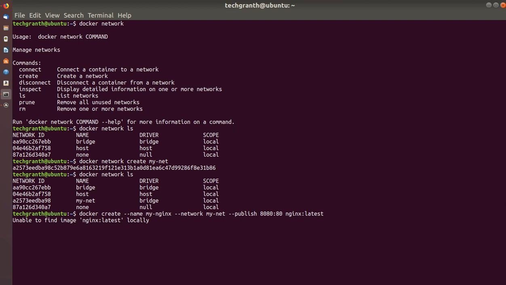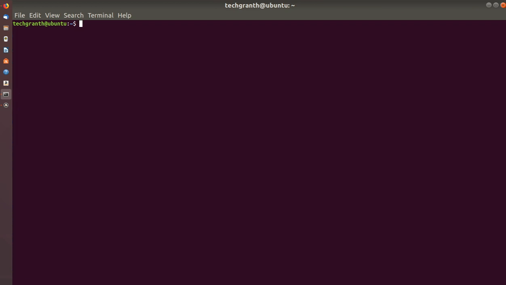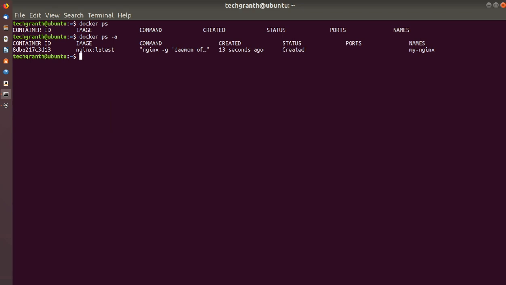Press enter. So it has been completed. Let's check with docker ps -a. You can see nginx:latest is created here.